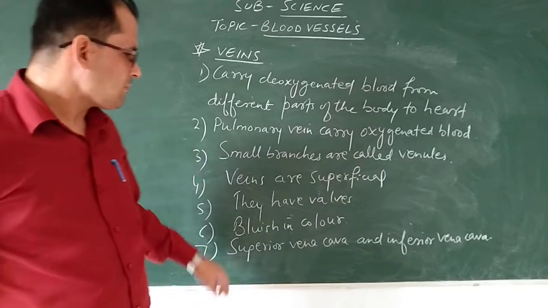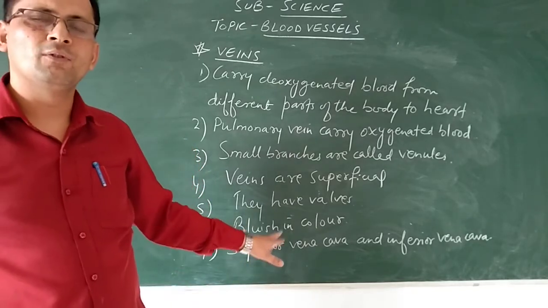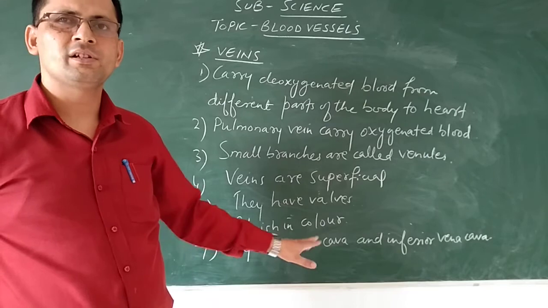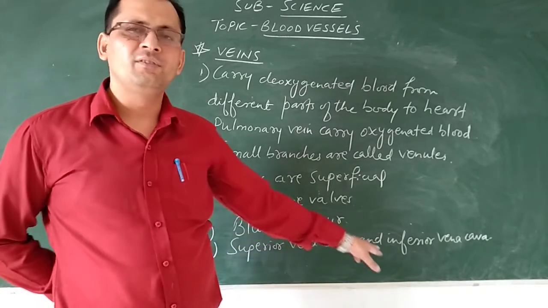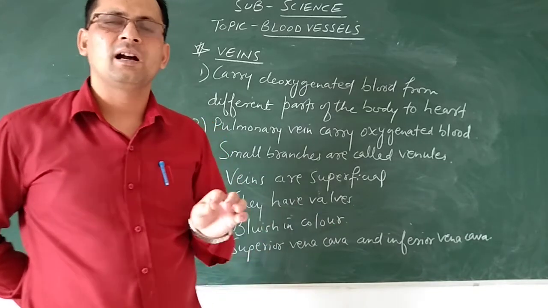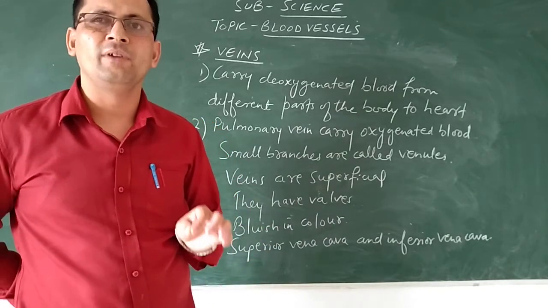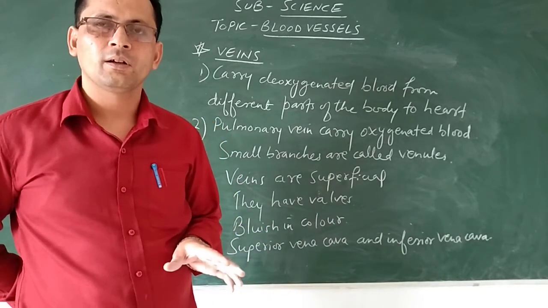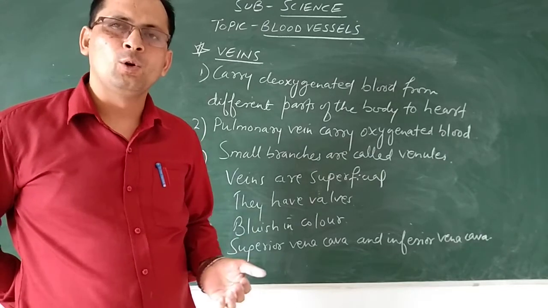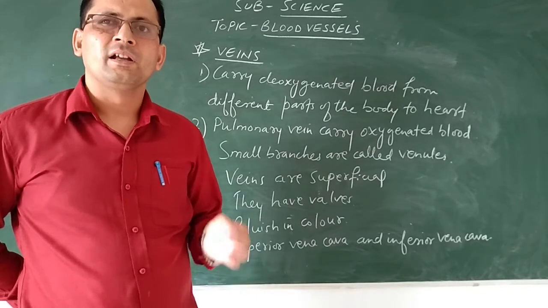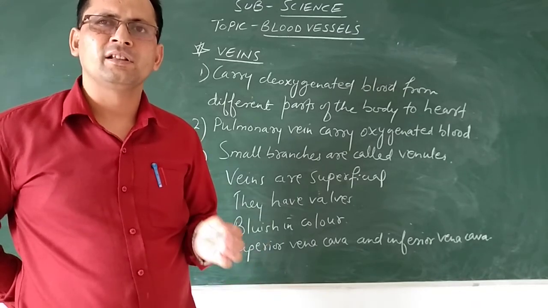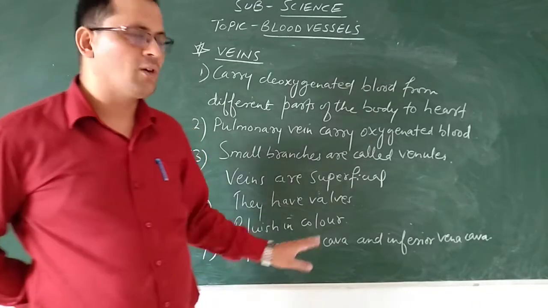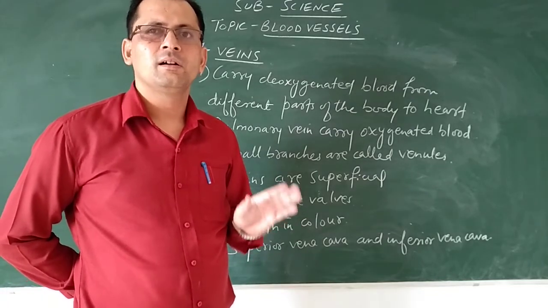Then I already told you the veins are bluish in color. And superior vena cava and inferior vena cava are the two major veins present in our body. Likewise I told you the largest artery in the body is aorta. In the same way, the major veins in the body are superior vena cava and inferior vena cava.